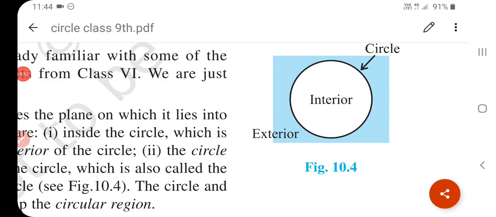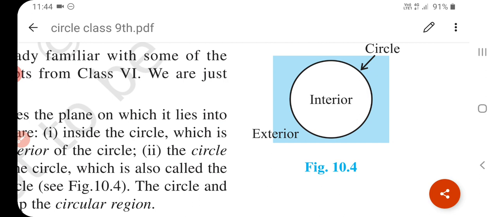Parts of the plane divided by a circle. A circle divides the plane on which it lies into three parts. These parts are: inside the circle, which is called the interior of the circle, on the circle, and outside the circle, which is called the exterior of the circle. The circle and its interior part, meaning first and second, you can say interior and on the circle, okay, understand? Make up the circular region.